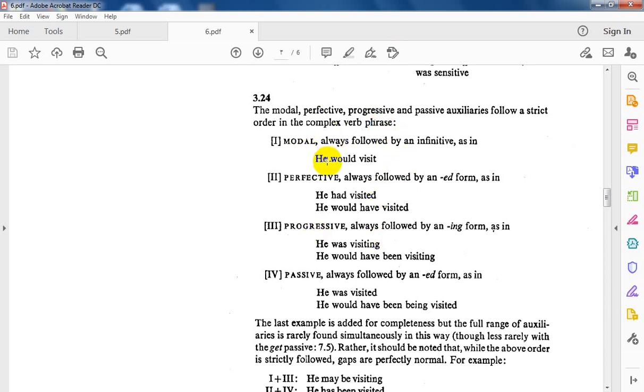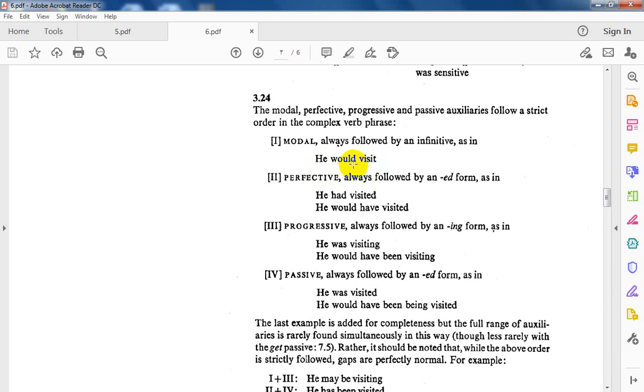So, if there is only a modal, it is always followed by an infinitive, and this is normal. If you have a modal, you should follow this modal by a bare infinitive, the base form. See? He would visit.